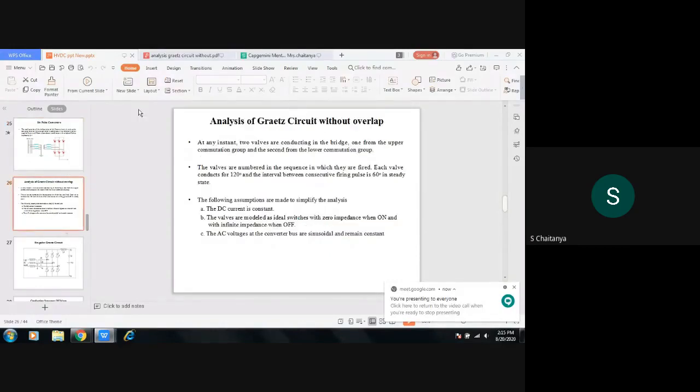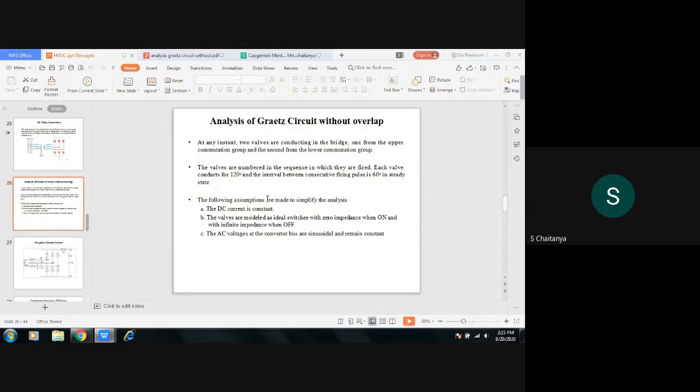Next, the analysis of the 6 pulse converter or Graetz circuit, both are the same. In the analysis, there are two parts: without overlapping and with overlapping. For the analysis of the 6 pulse converter or Graetz circuit, mainly we take 3 assumptions.